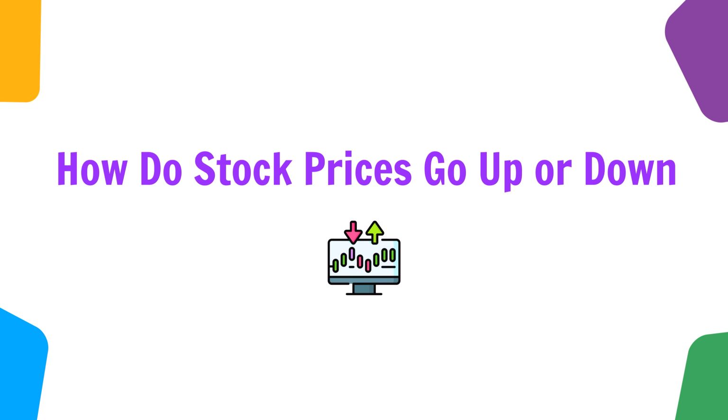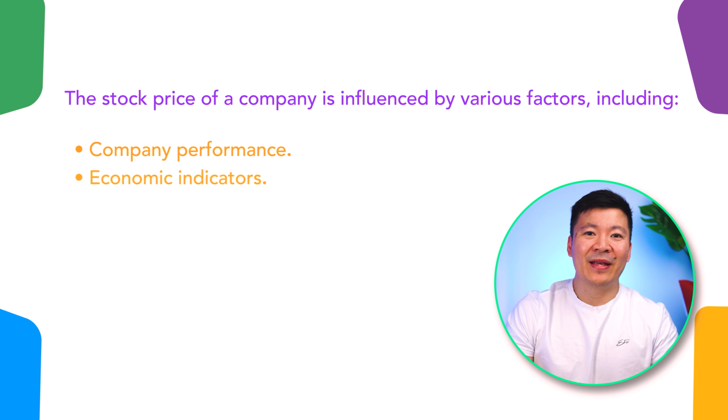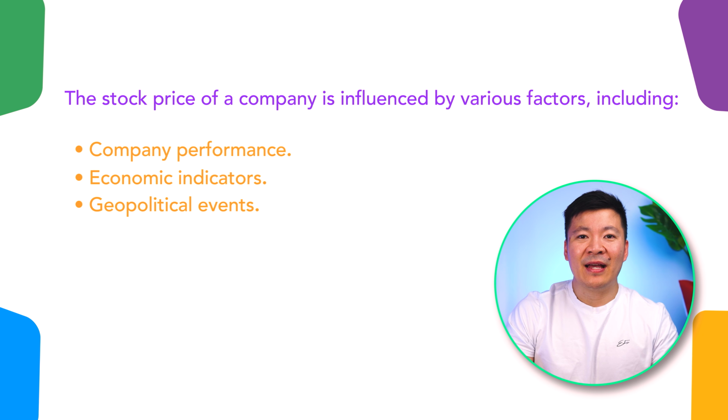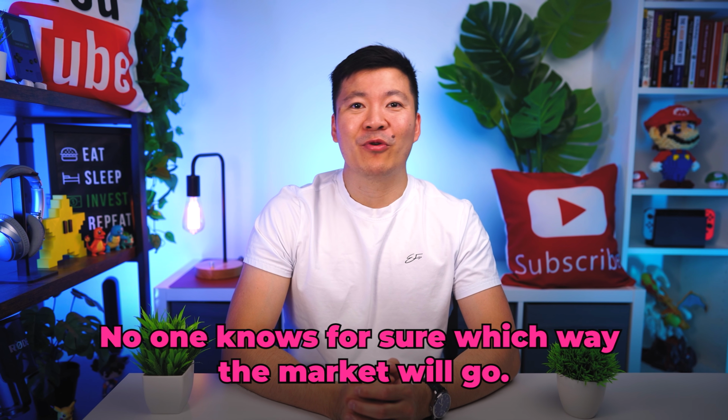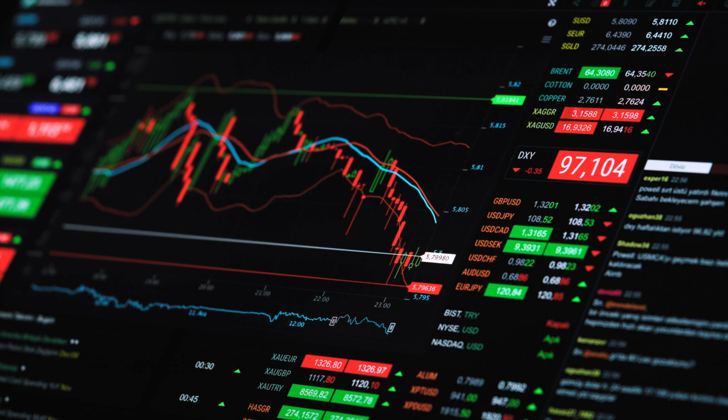How do stock prices go up and down? At the end of the day, it's all about supply and demand. The stock price of a company is influenced by various factors, including company performance, economic indicators, geopolitical events, and investor sentiment. But here's the tricky part. No one knows for sure which way the market will go. It's often like a guessing game with share prices moving up and down based on people's expectations.